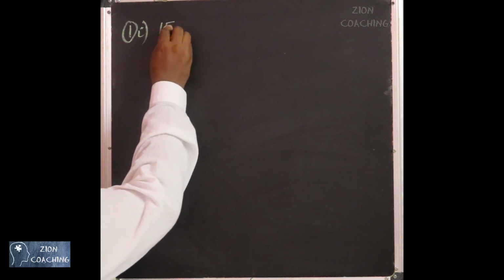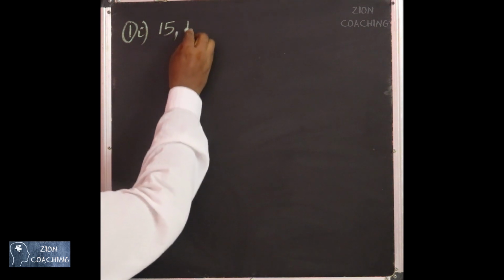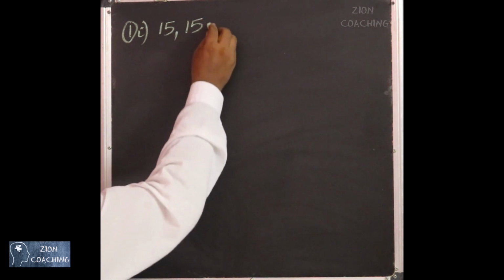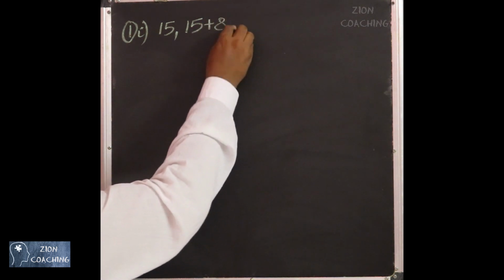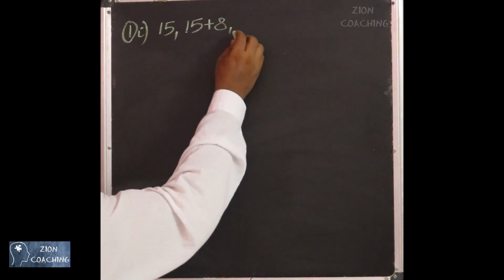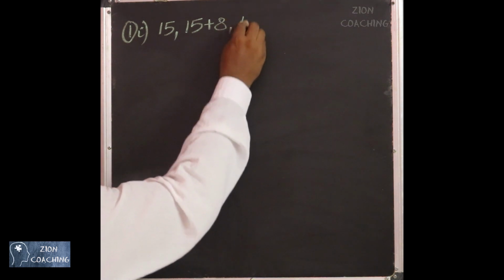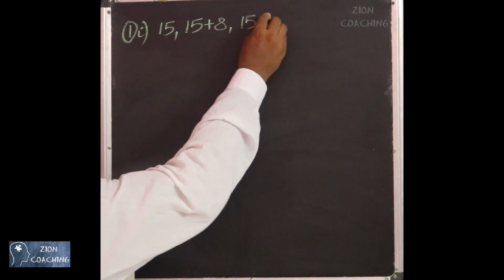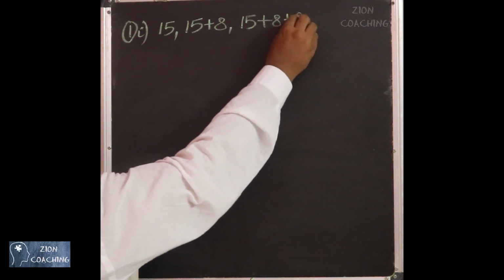So you can see that if a person is going to travel 1 kilometer, he will be paying 15 rupees, and if he is going to travel 2 kilometers, for the first kilometer he will pay 15 rupees, and for the second kilometer he will pay 8 rupees. Then for 3 kilometers, for the first kilometer he will pay 15 rupees, for the second kilometer 8 rupees, and for the third kilometer 8 rupees.